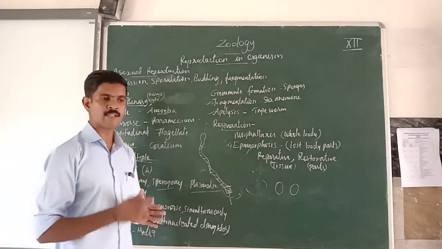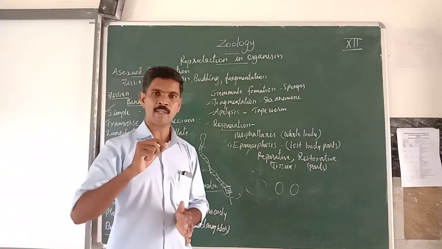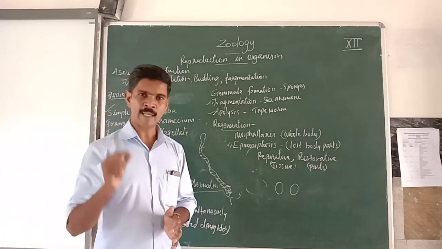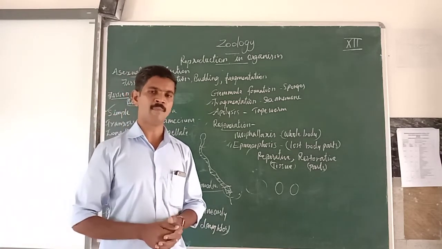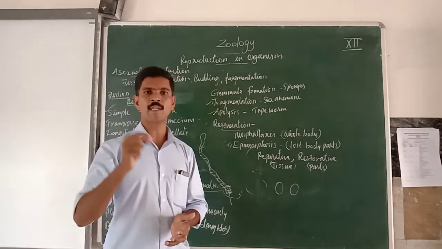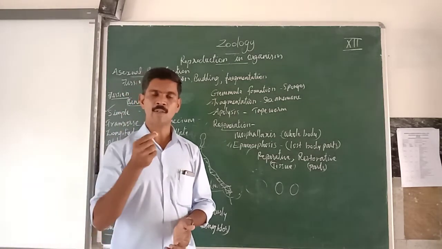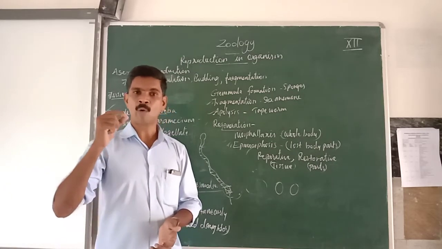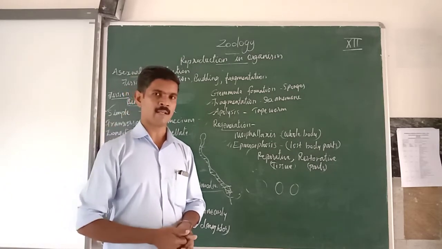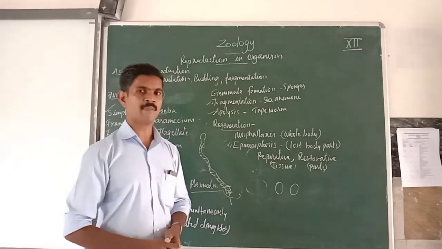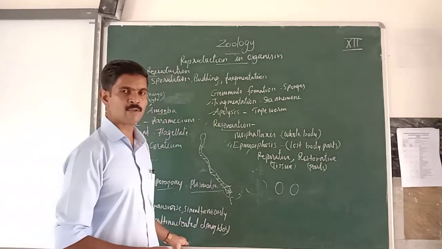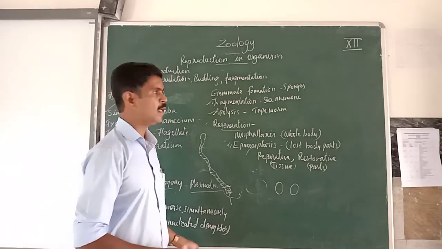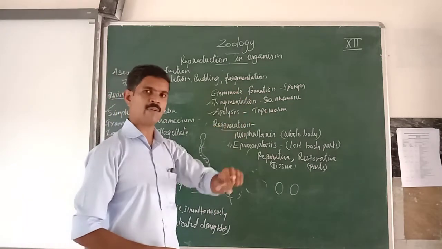In Hydra, first a small elevation develops on the outer surface of the body. From the ectoderm, a small projection is formed. Then the endoderm also pushes inside the projection. Finally, a new daughter Hydra develops on the outer surface of the parent organism. This type of reproduction is called budding. It is an example of exogenous budding. And gemmule formation is a type of endogenous budding.